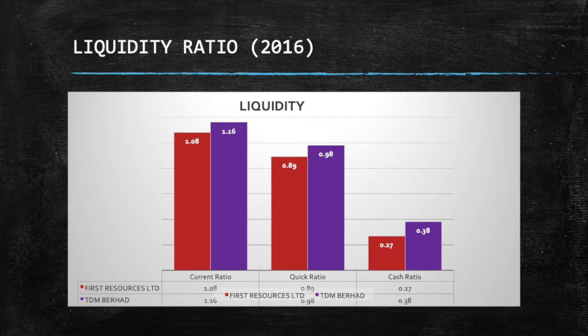For First Resources Limited Company, the current ratio result indicates that for every $1 of current liabilities that First Resources Limited has at this present point in time, it has $1.08 worth of current assets. Additionally, for quick ratio, every $1 of current liabilities, it has $0.89 worth of current asset less inventories. The cash ratio of First Resources Limited is 0.27. This means that First Resources Limited only has enough cash and cash equivalents to pay off 27% of current liabilities.